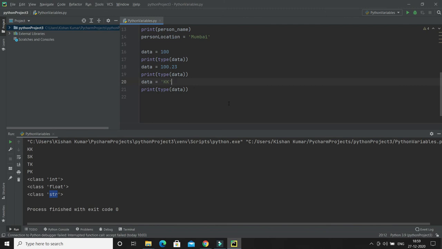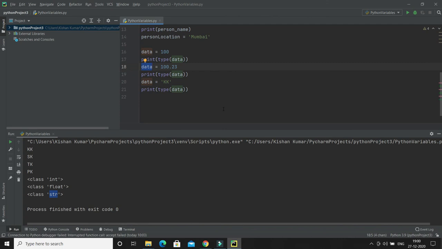Because in Python, when you declare a variable, you cannot specify the data type in front of your variable name. What kind of data is going to be held by this variable is going to decide what type of variable this is, right?